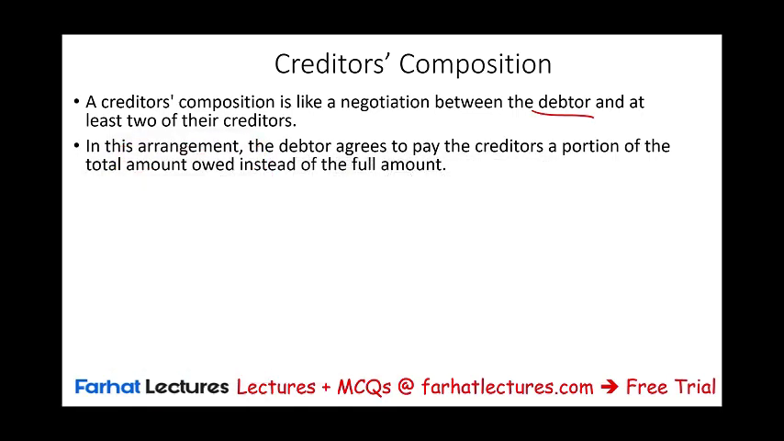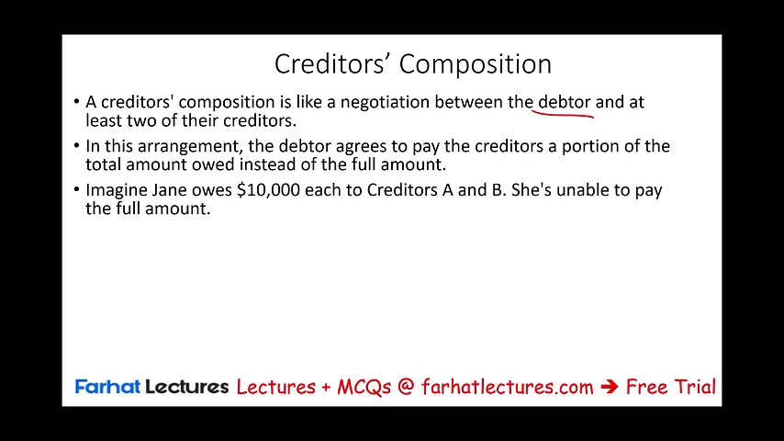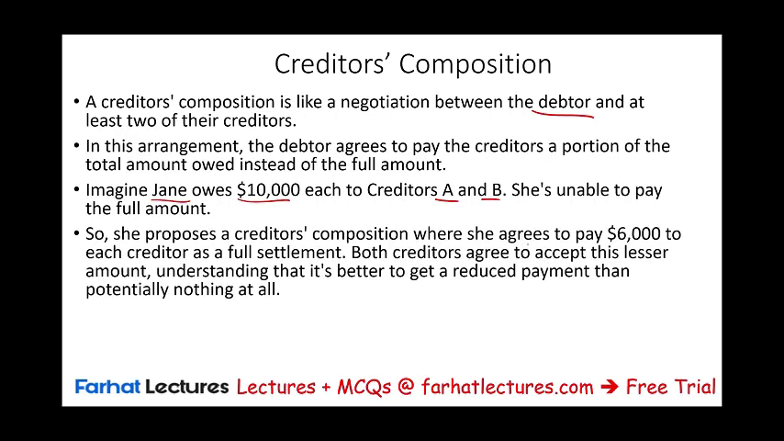So what do you do? You talk to all the creditors. If it's one, you basically just get forgiveness. But if there's more than one, you will say, okay, I have all these creditors, let's work a deal all together. It's for the benefit of all of us. So let's think about Jane. She owes $10,000 each to A and B, but she's unable to pay the full amount. So what she can do is propose a composition where she agrees to pay $6,000 to each creditor in full settlement. So she has $12,000.